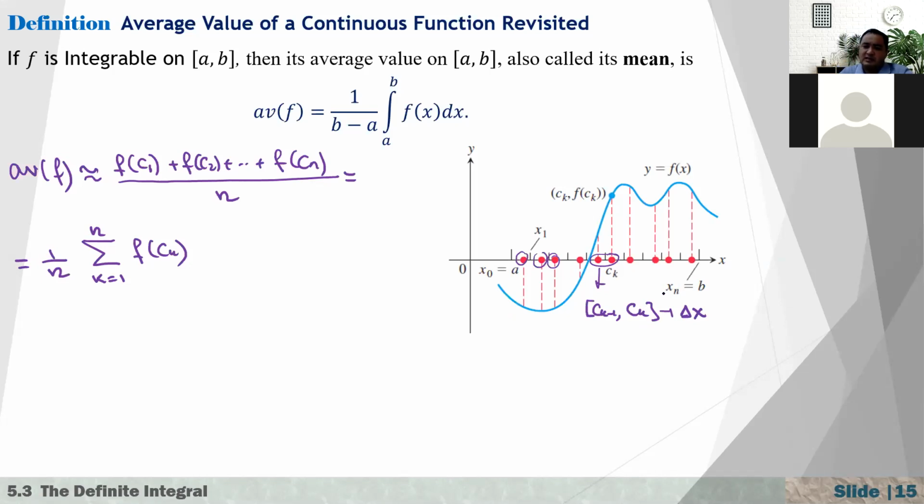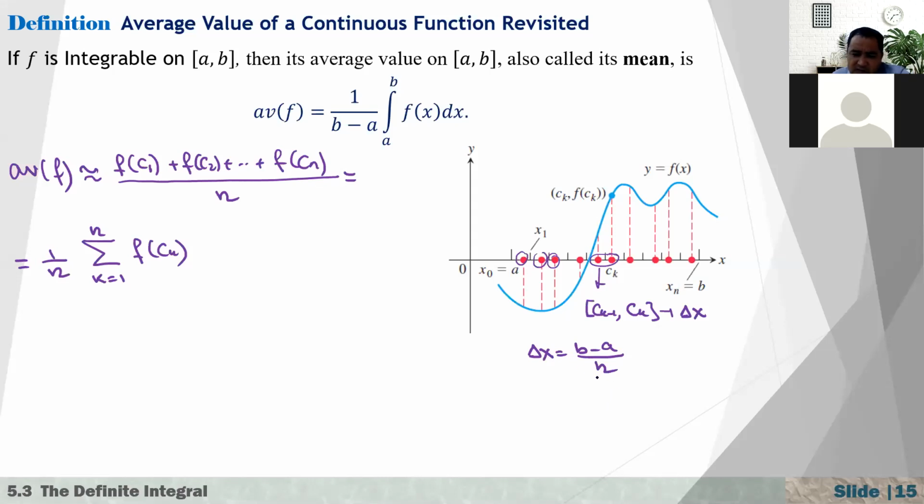Actually, it does not change anything, because when n goes to infinity, the space between any 2 points will be very, very small, almost zero. So we divide the interval AB into n subintervals. The length of delta x will be the length of the interval, b minus a, divided by n, and that is the length of one subinterval.